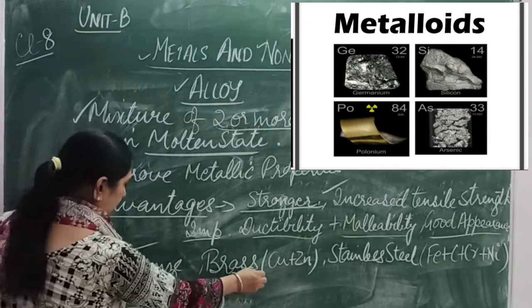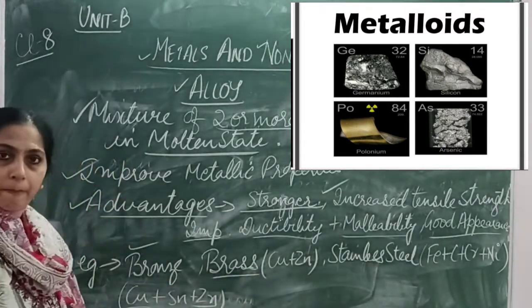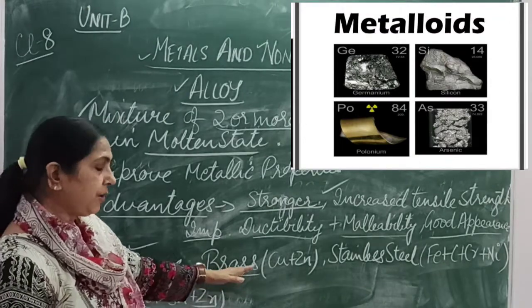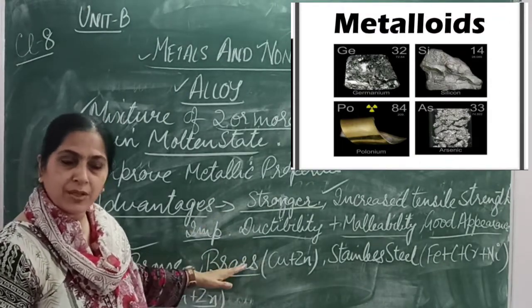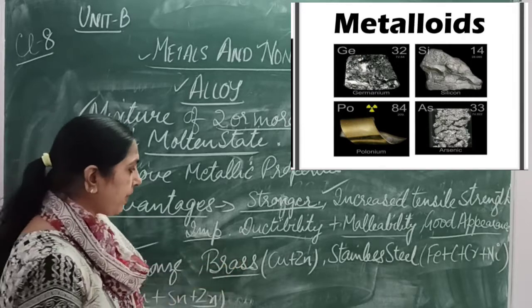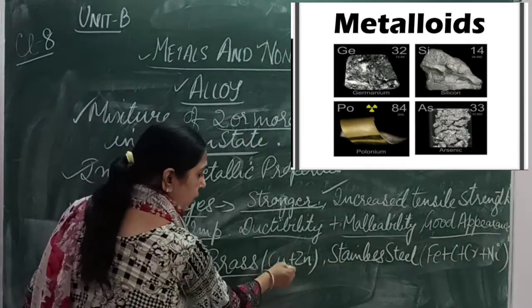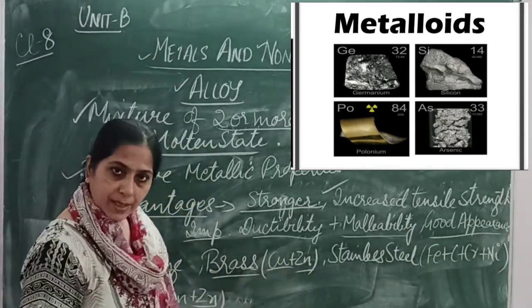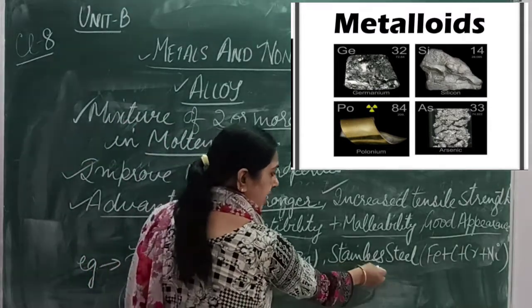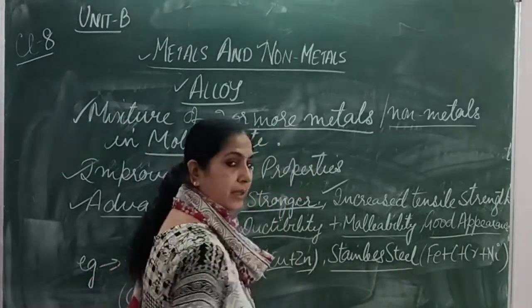Then we have got another alloy, that is brass. Right? So with brass, again, utensils are made of it, statues are made of it, decorative pieces are made of it, and it is an alloy of copper and zinc. Right? Then we have got stainless steel. Now stainless steel is another alloy.